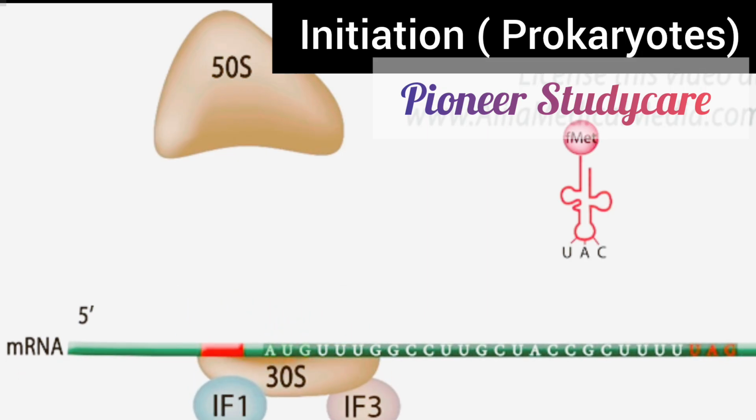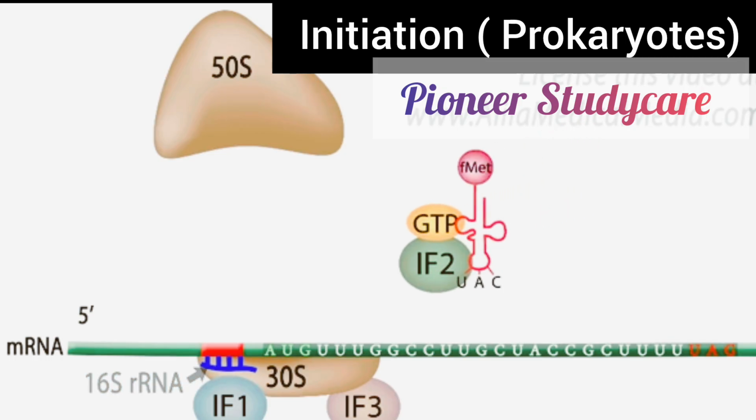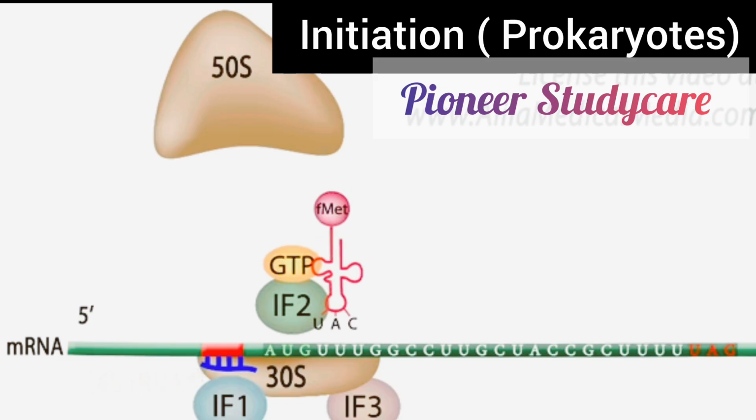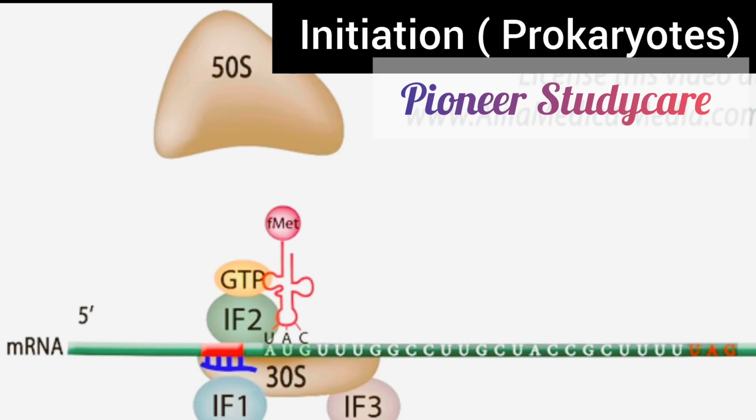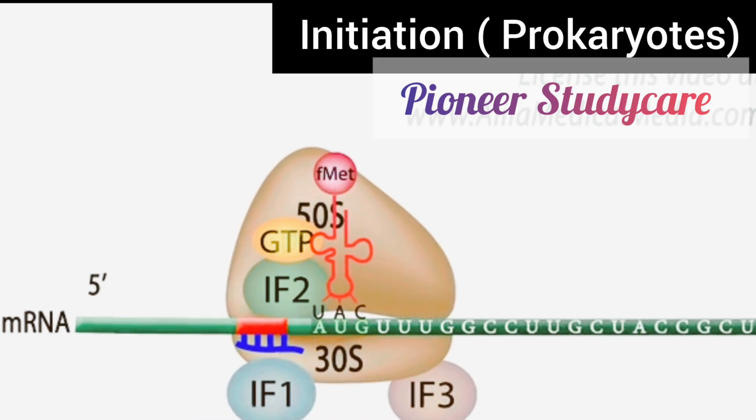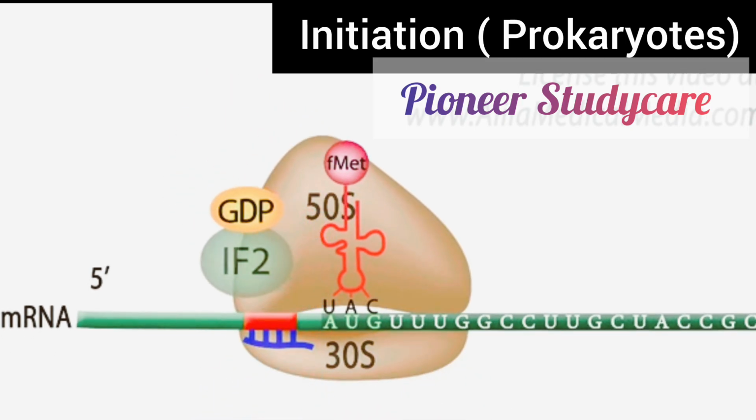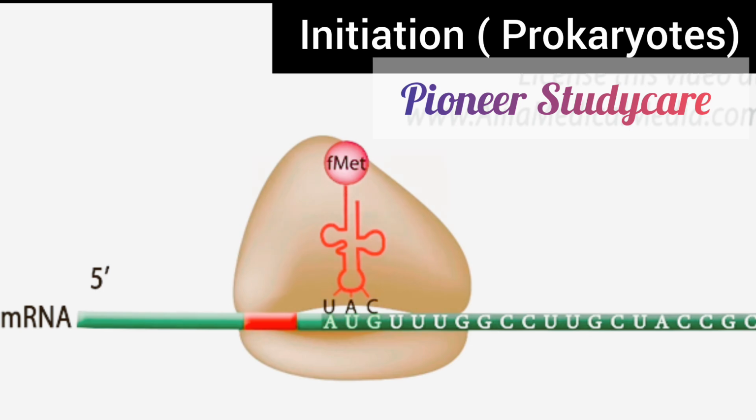The Dalgarno sequence is base paired to a complementary sequence on the 16S rRNA, a component of the small subunit. This alignment ensures that the start codon is in the right position within the ribosome. Another initiation factor, IF2, brings in the initiator tRNA charged with the initiator amino acid, formylmethionine. The large ribosomal subunit joins the complex and all initiation factors are released.